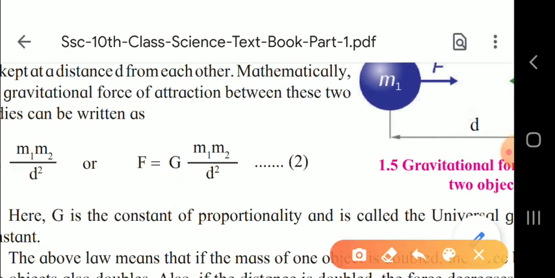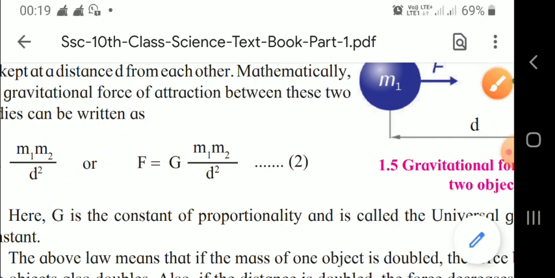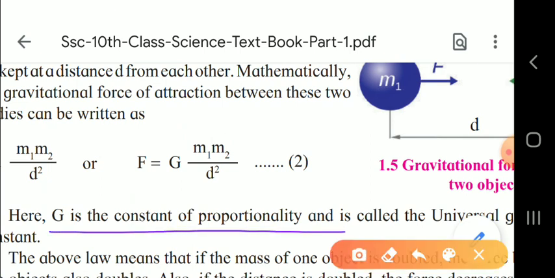First of all, this you have to learn, and then you have to learn this. This is very important, children.